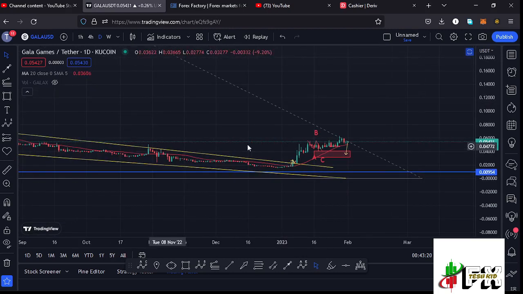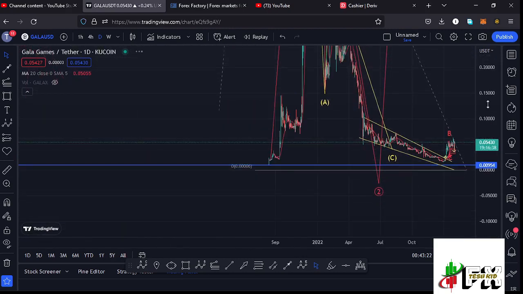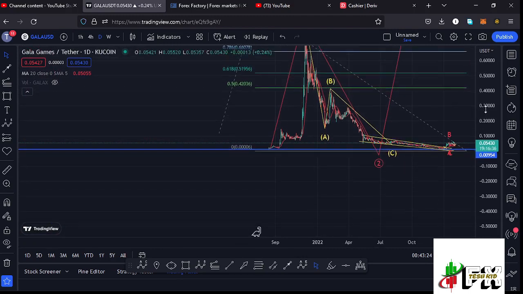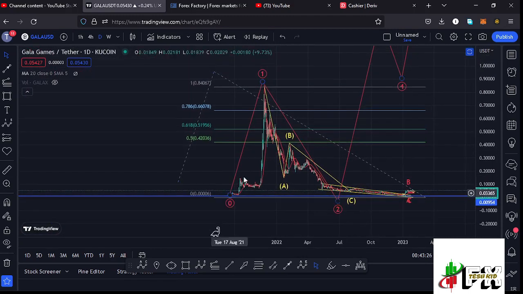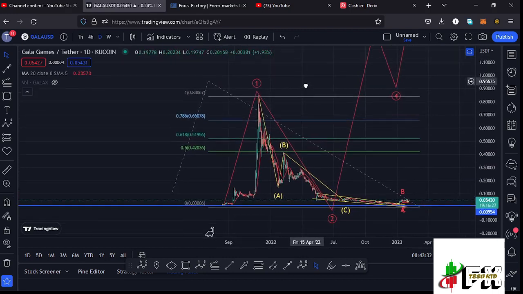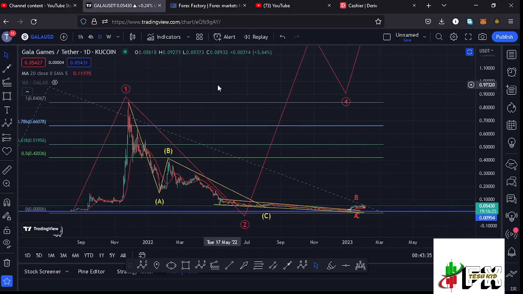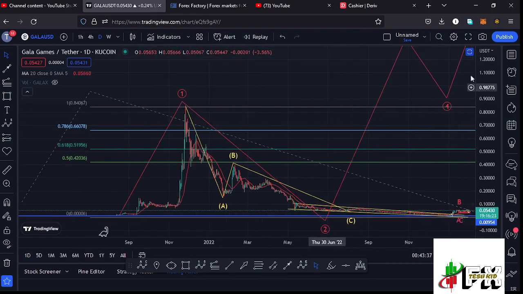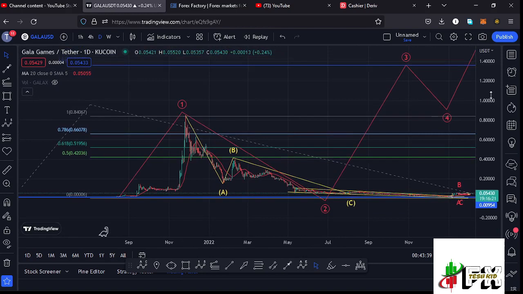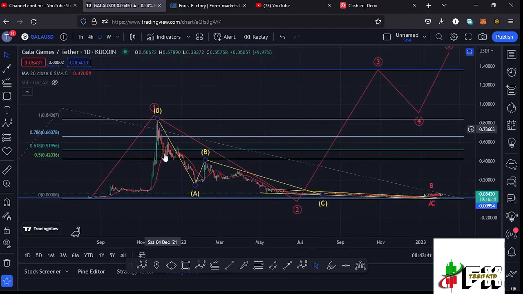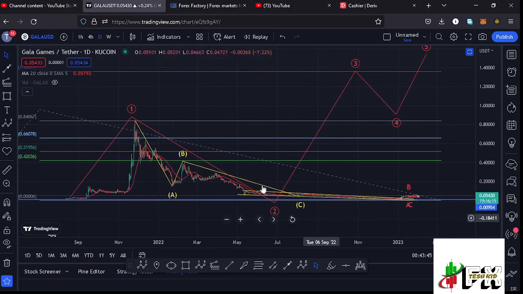Here on the daily chart, you can see that I have this Elliott wave structure in red, where you can see that from these low prices that we had been trading within, we saw a very nice bounce to the upside, making it to an all-time high at around the $0.85 mark in what I'm terming as a larger Elliott wave count 1 to the upside. And after seeing the all-time high, we started the bear market, where we had been seeing lower prices in this ABC corrective structure in what I'm terming as a larger Elliott wave count 2 to the lower side.